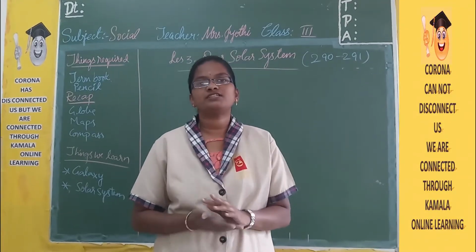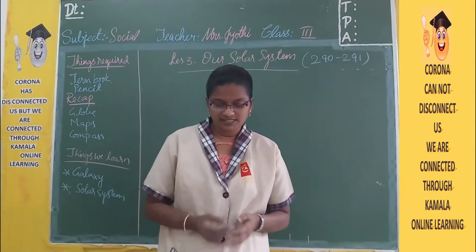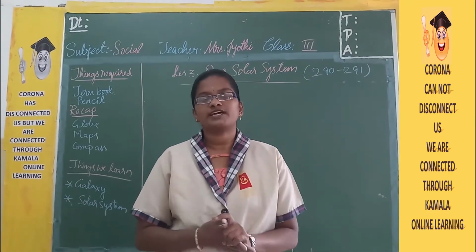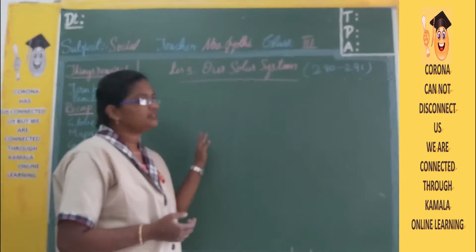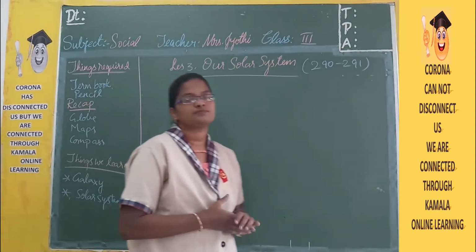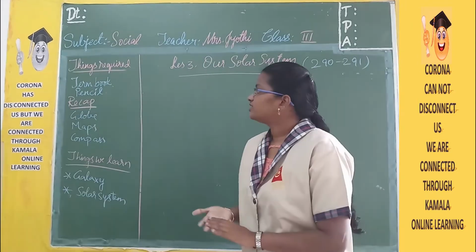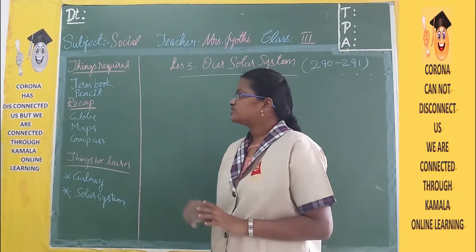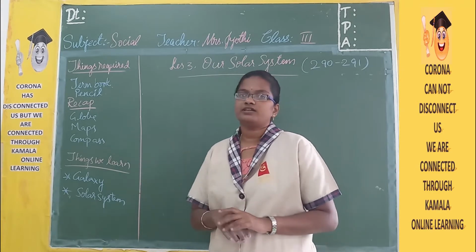I am your social teacher and my name is Mrs. Jyoti. So already we have completed two lessons, that is lesson 1, the earth our home, and lesson number 2, globes and maps. So now today we are going to learn lesson number 3, that is our solar system. This is a very interesting lesson, and today the things required are your term book and your pencil.